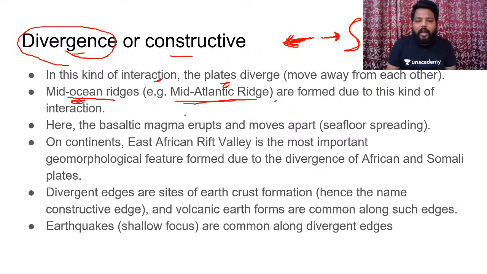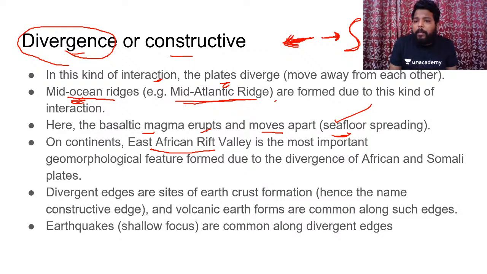In this region, when divergent plate boundary movement has happened, the basaltic magma has erupted out as we have discussed, and hence we had formation of ridges, and movement of these plates apart resulted in the concept of seafloor spreading. If the divergent forces are applied on the oceanic crustal surface, we have seafloor spreading. That is 100% true. But if the same thing happens on the continent, what generally happens? We had development of the East African Rift Valley.